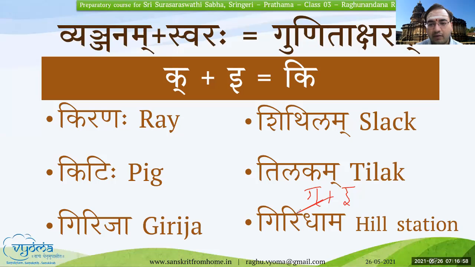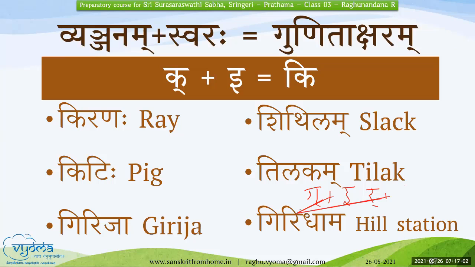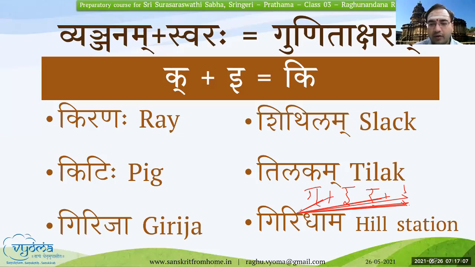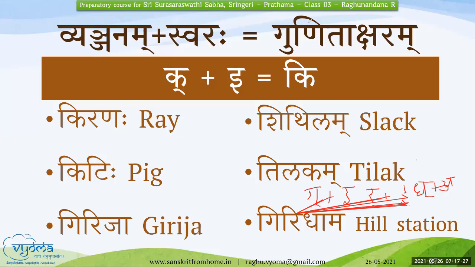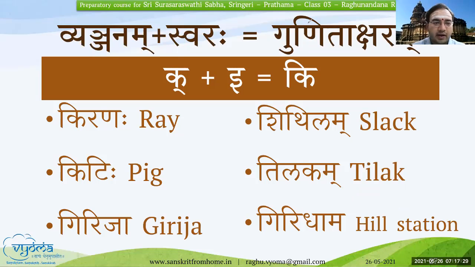Then you have M plus A, Ma. This is how we form this word Giridhama. Okay, yes sir. Good, very good. Astu agre gacchamaha. Dhanyavadaha Anirudh.